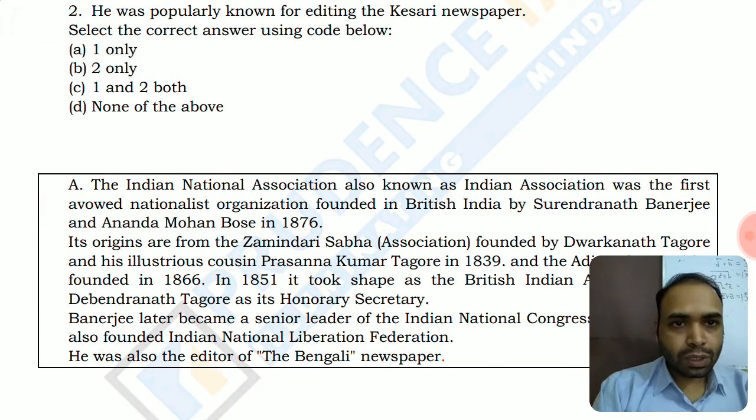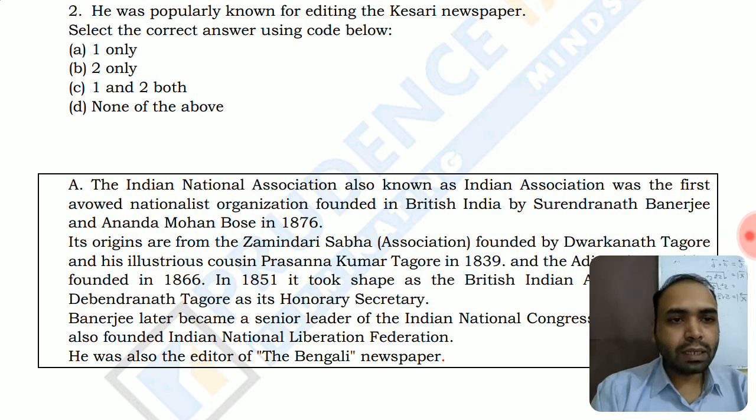The Indian National Association, also known as the Indian Association, was the first nationalist organization founded in British India by Surendranath Banerjee and Anand Mohan Bose in 1876. Its origins are from the Zamindar Sabha Association, which was founded by Dwarkanath Tagore, which we have already covered. Dwarkanath Tagore was the father of Debendranath Tagore.